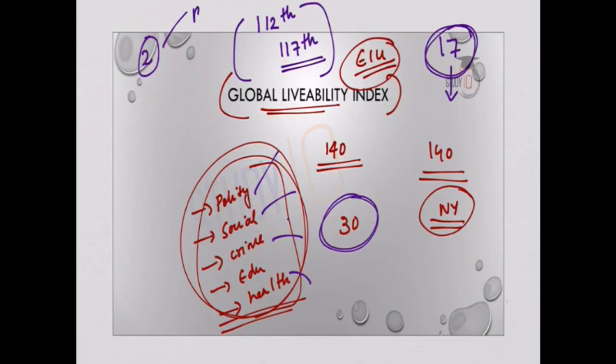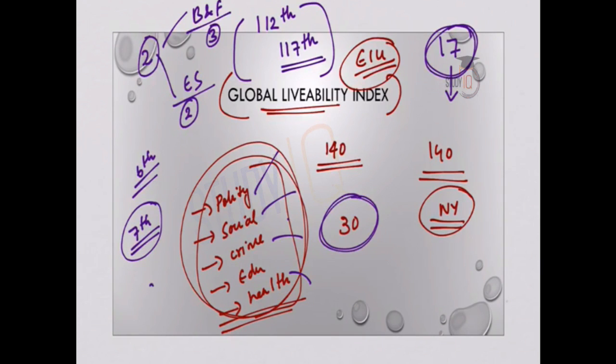One is banking and finance, under which 3 lectures, and the second module is external sector, under which 2 lectures. So this is the 6th lecture, and in the 7th lecture also we will continue with the reports and indices, and there will be another 3 more lectures. So total 10 lectures in this series, and with that we will cover 100 plus most important topics for your UPSC preliminary examination.